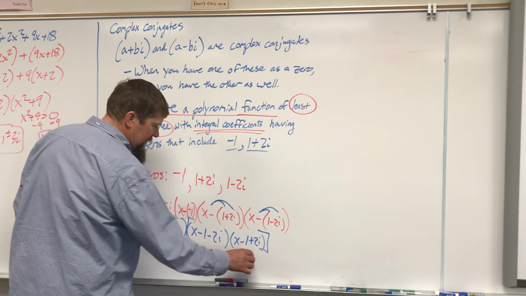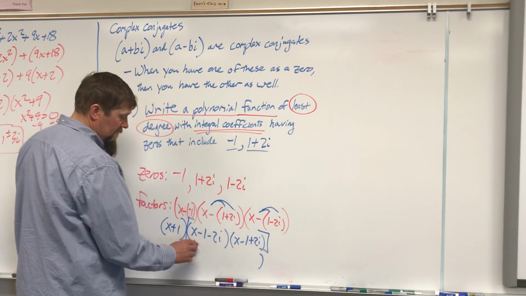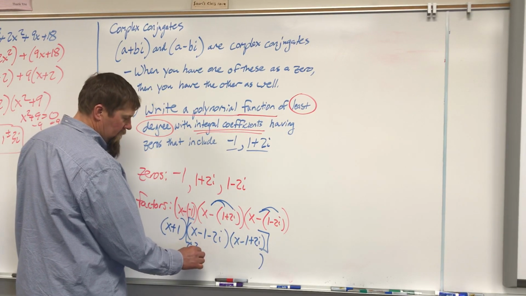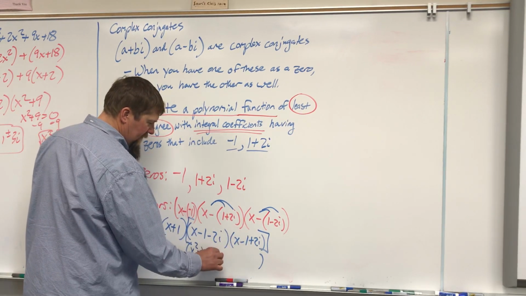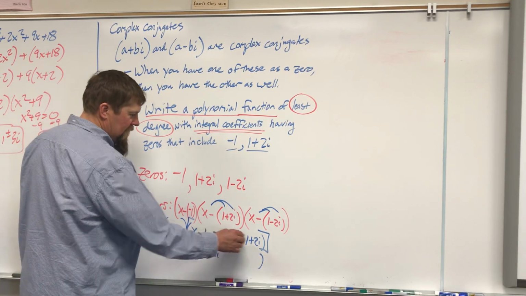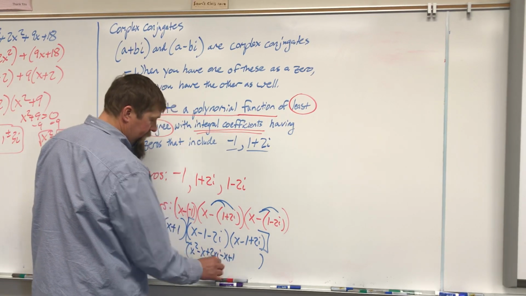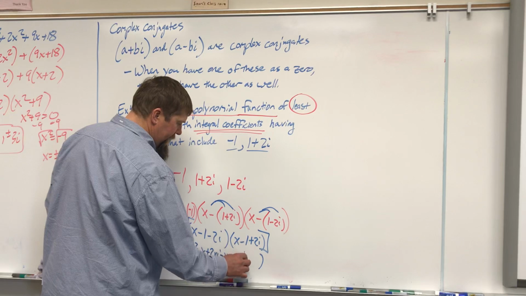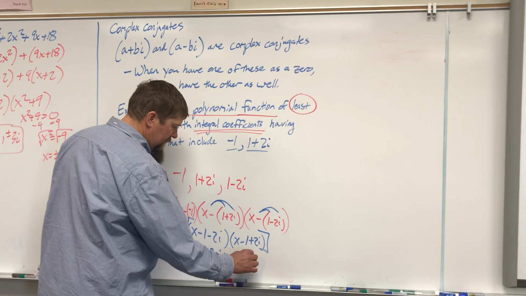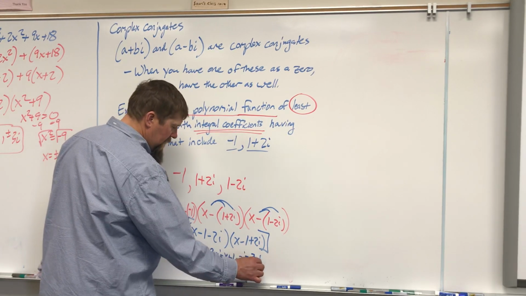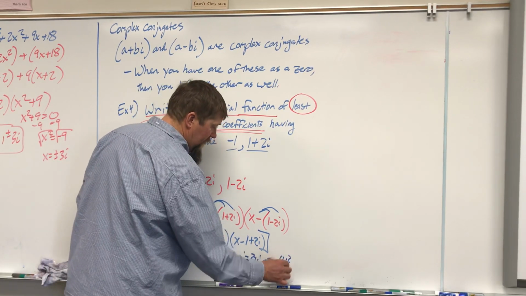So when I multiply these together, I multiply all three of these terms by all three of these. So I end up with x squared minus x plus 2xi, and then I'm going to take -1 times all three, minus x plus 1 minus 2i, and then I'm going to take -2i times all of those, negative 2xi plus 2i minus 4i squared.